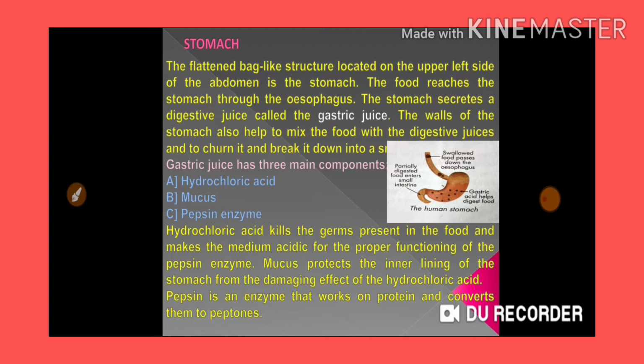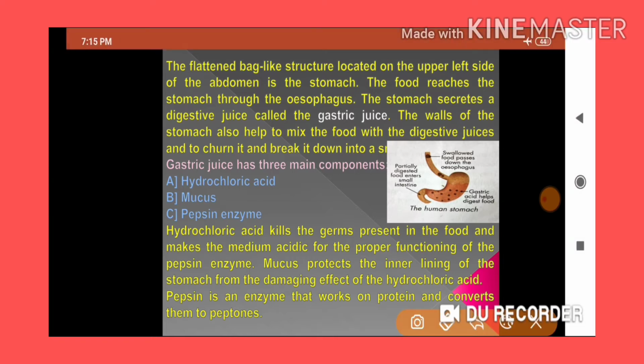Okay, so the stomach is a J-shaped structure. See this diagram, initially it is in a J shape. It is a bag-like structure located on the upper left side of the abdomen.